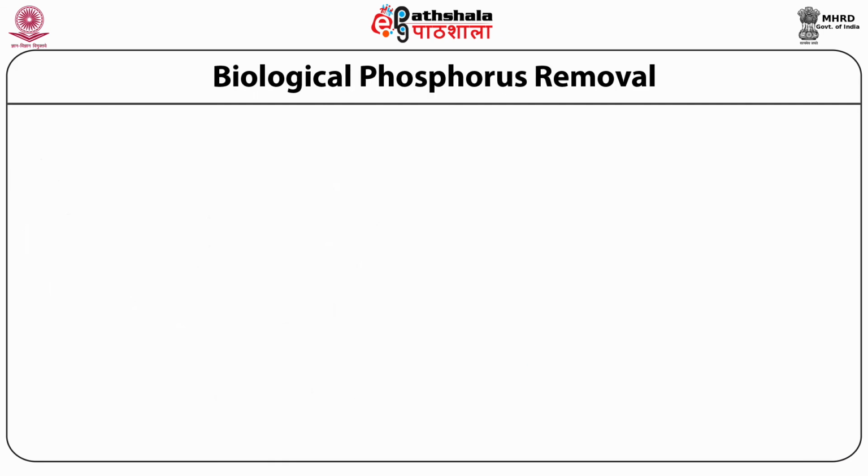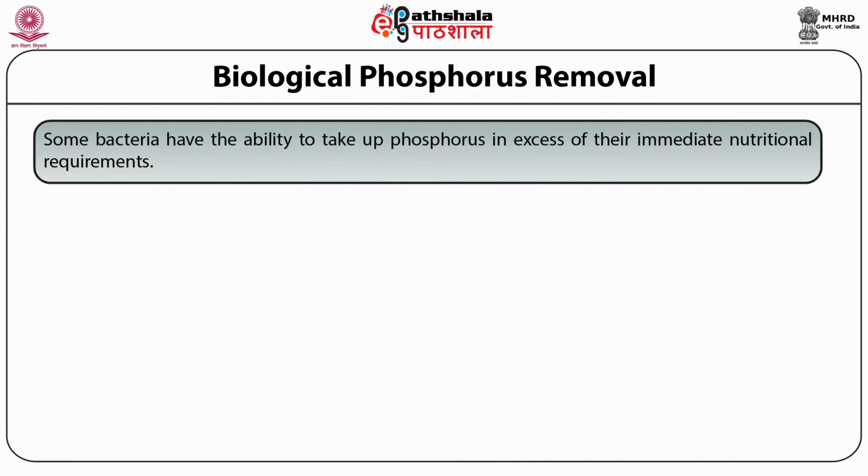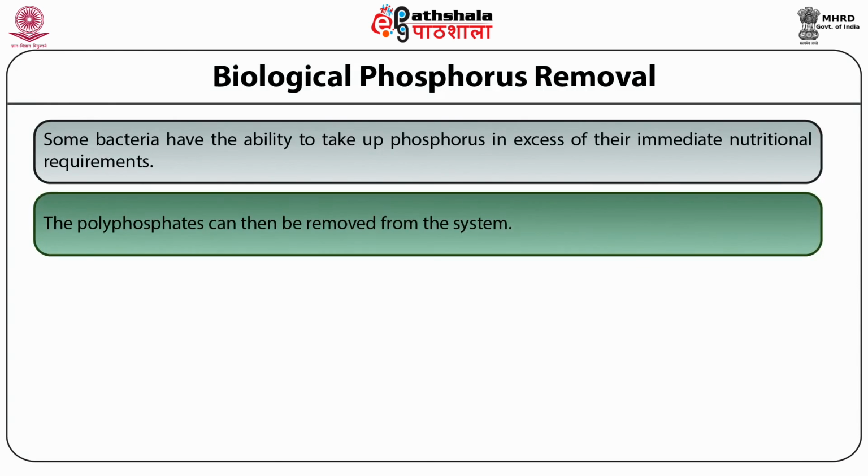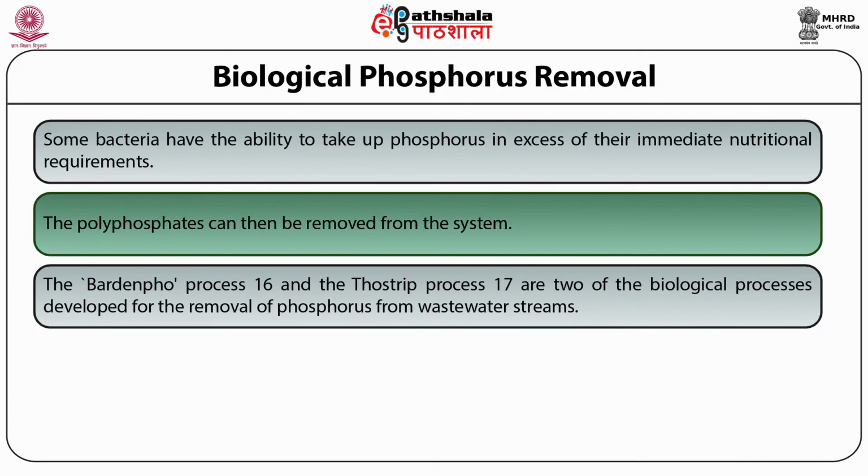treatment process. The next process is the biological phosphorus removal. Some bacteria have the ability to take up phosphorus in excess of their immediate nutritional requirement. The polyphosphates can then be removed from the system. The Bardenpho process and the PhoStrip process are two of the biological processes developed for the removal of phosphorus from the wastewater stream.